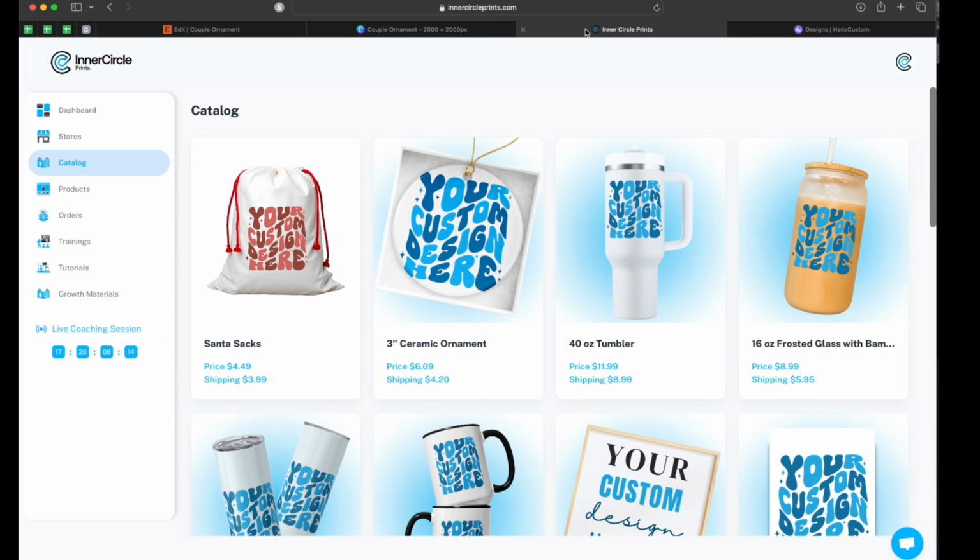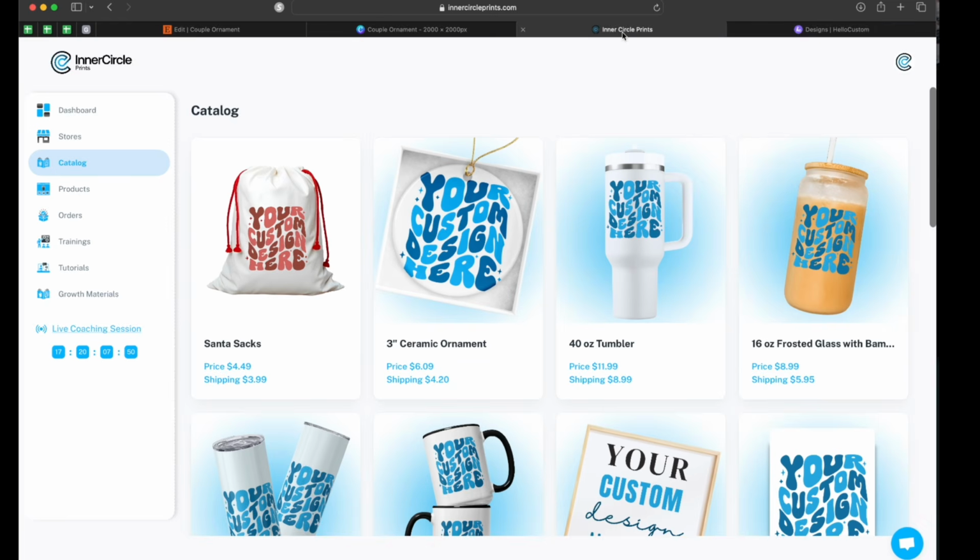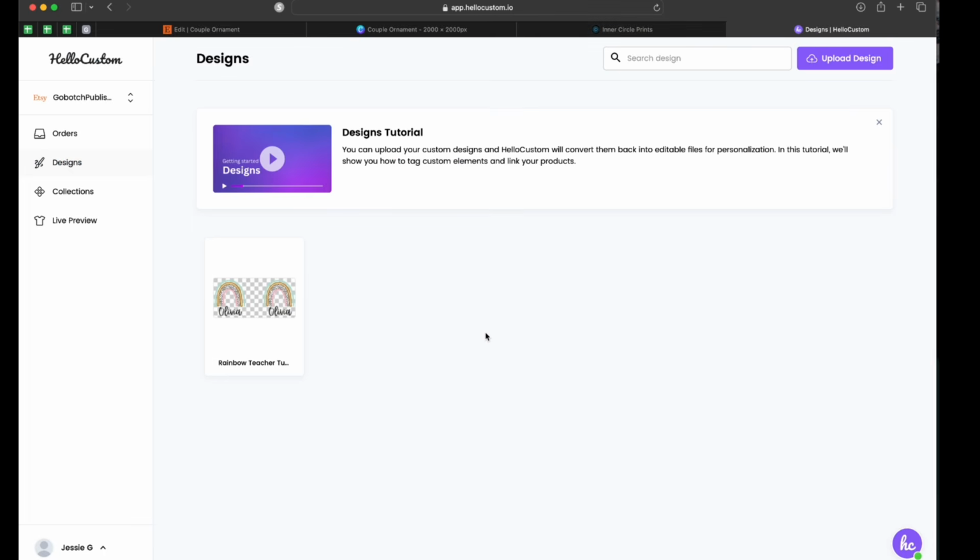Then I'll show you exactly how to hook it up to Inner Circle Prints if you're working with just one design or multiple SKUs and variations. And finally, we'll connect everything through Hello Custom so your personalization flows automatically. If you are not utilizing Hello Custom, that is totally fine. I'm going to be going over how you would be setting that up inside of ICP without using Hello Custom as well. All right, let's jump in.